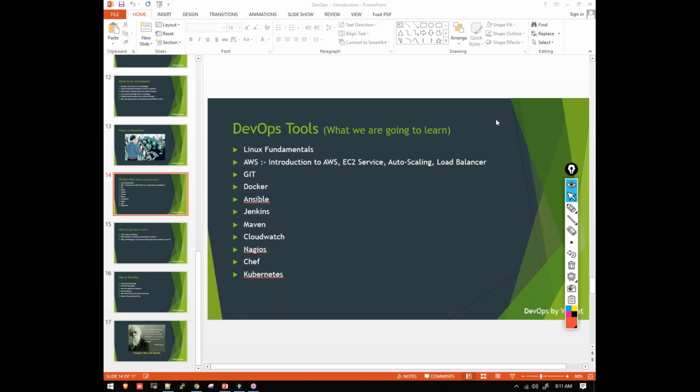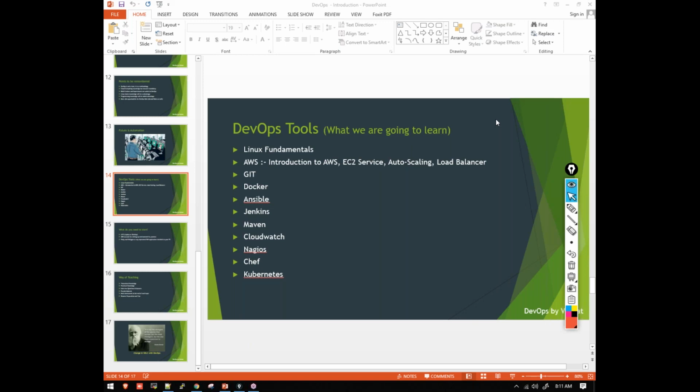And what is our project, Venkat? Once these tools are completed, Maven and the others, I'm going to take a project on one weekend, on a Saturday, which will be around 2 hours of session.